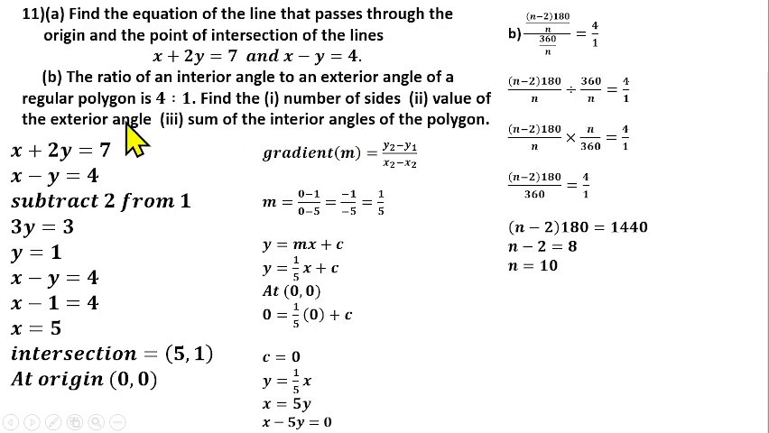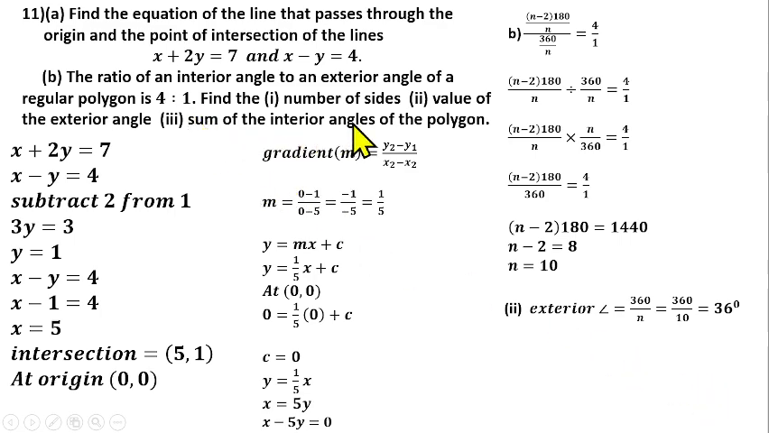Then you have to find the value of the exterior angle. They didn't say exterior angles, they said exterior angle. That means they're asking for each exterior angle. So that should be equal to 360 over n. That will be 360 over 10, and that gives us 36 degrees for each exterior angle.